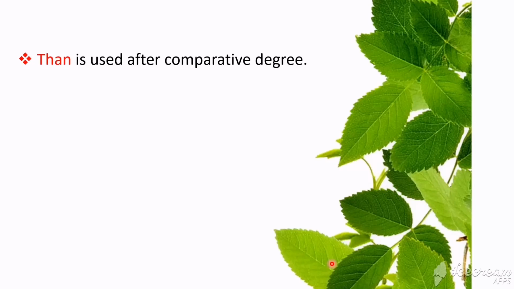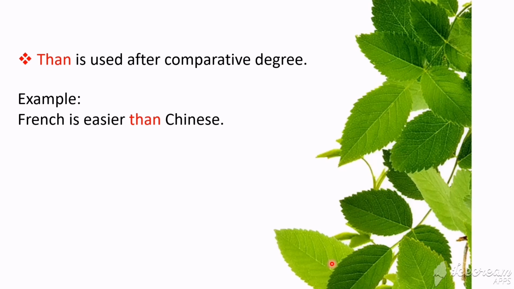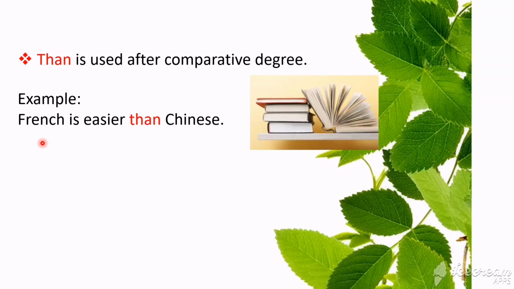Now you can keep in mind that the word "than" is used after comparative degree. Example, French is easier than Chinese.